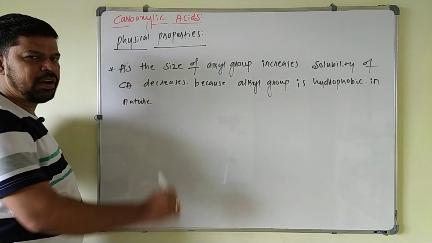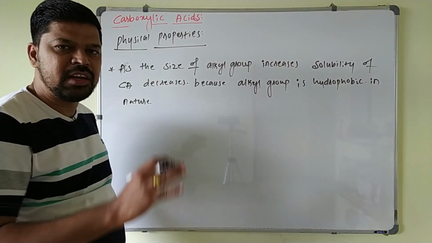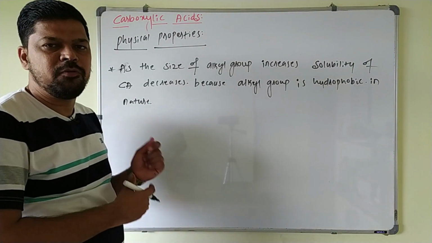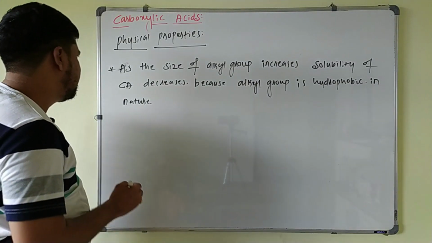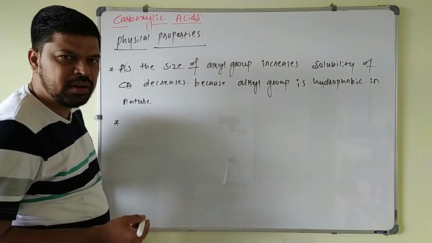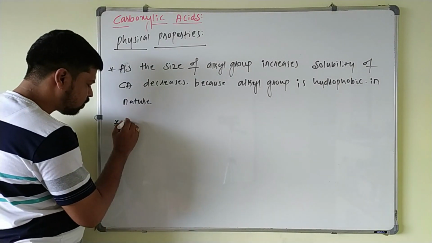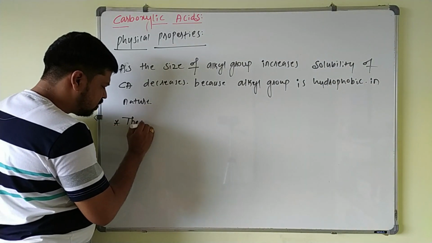So always keep in mind, carboxylic acids up to 4 carbon atoms are soluble in water, since they are able to form hydrogen bonding with water. Next, these carboxylic acids are soluble in aprotic solvents or organic solvents.